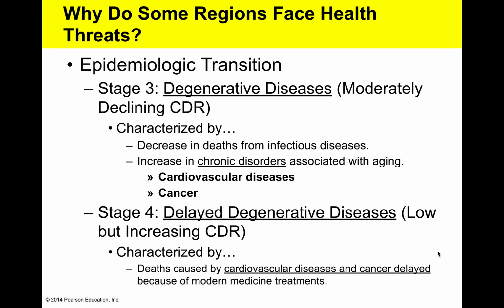All right, DTM stage 3. Remember, that's moderate growth in DTM. With moderate growth, we see improvement of medical care, as we learned in DTM stages. With improvement of medical care, we'll see degenerative diseases, chronic diseases, human-caused diseases. These are usually caused by human behavior. And chronic diseases also occur with an aging population as well. These diseases most notably are cardiovascular, heart diseases, or cancer, or diabetes would fit in there as well.